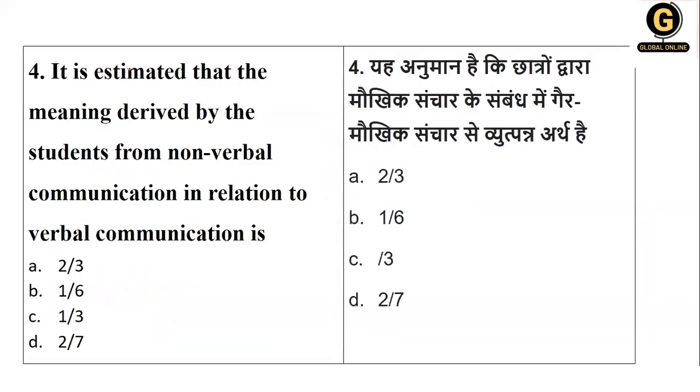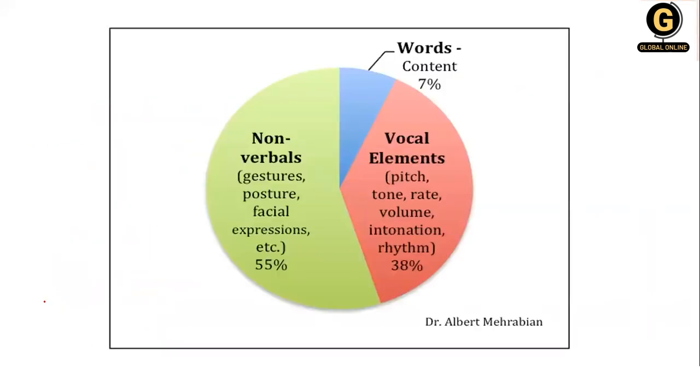Next question. It is estimated that the meaning derived by the students from non-verbal communication in relation to verbal communication is what amount? Before we go through this question, this is one of the factual questions. So you can take a screenshot of the next screen. This will be useful for you. Questions can come in any way.